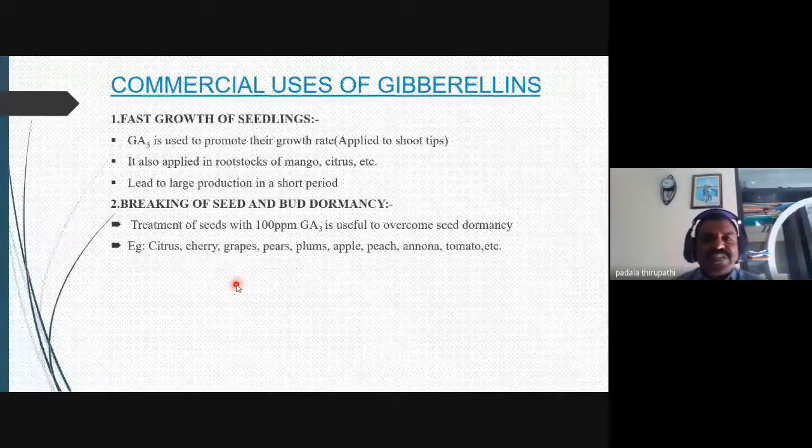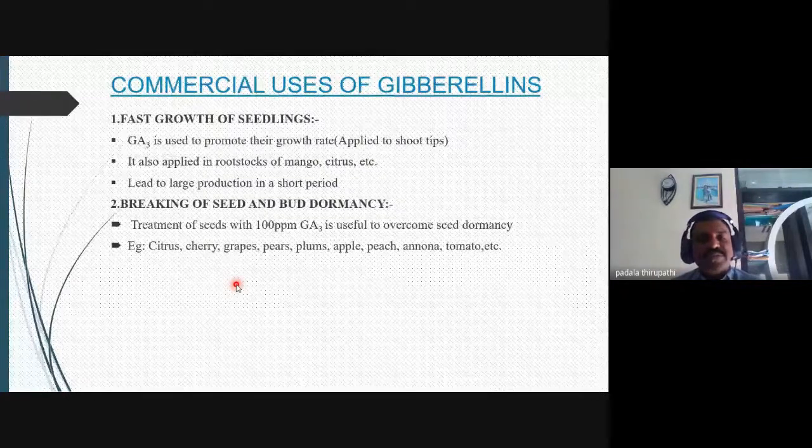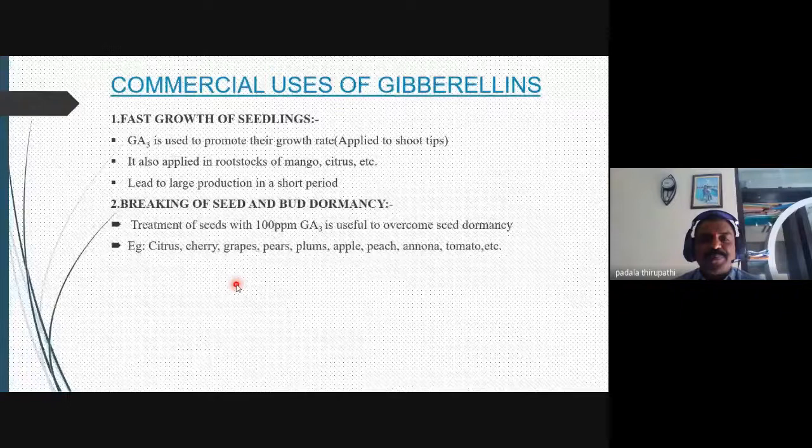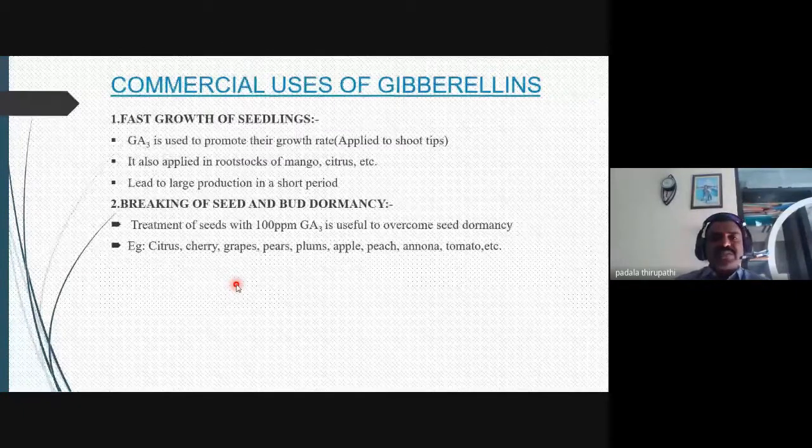So the treatment of the seeds with 100 parts per million ppm GA3 is useful to overcome seed dormancy. For example, citrus, cherry, grapes, pear, plums, apple, peach, anona, tomato. These are the fruits, these are the plants. Seeds are responsible for fast growing or fast germinating by the external application of gibberellic acid.